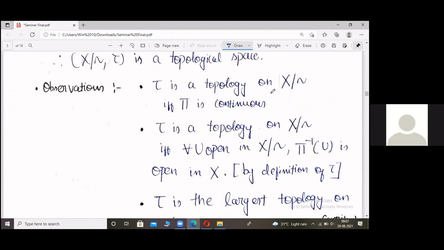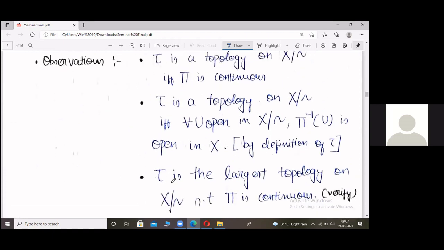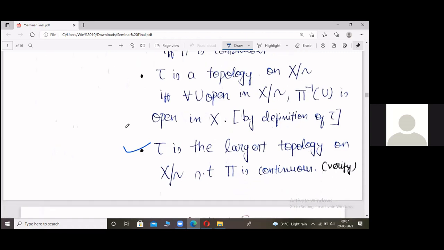Tau is a topology on the quotient set if and only if pi is continuous. Or tau is a topology on the quotient set if and only if for every u open in X mod tilde, pi inverse u is open in X. That is by the definition of tau. Also, this is very easy to verify that tau is the largest topology on the quotient set for which this map pi is continuous. Fine.